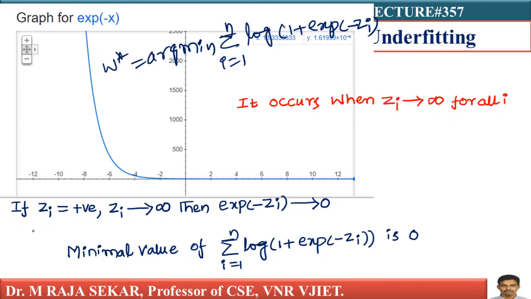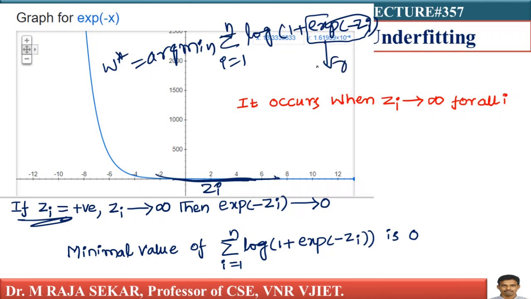If zi is positive, that's important here. Just see the graph. This is the exp of minus zi graph, isn't it? If zi is positive, as zi increases, your exp of minus zi becomes 0.